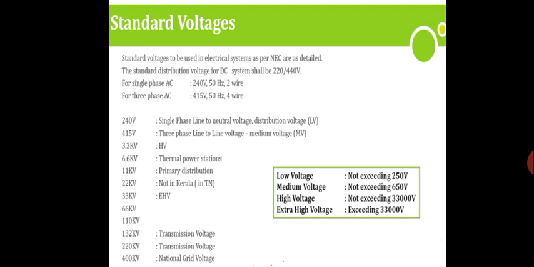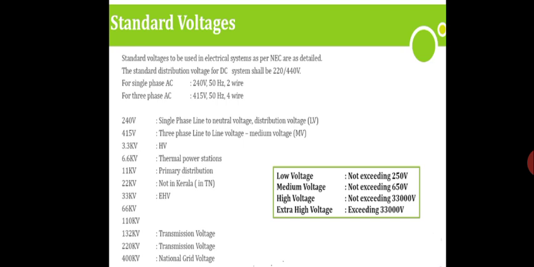33 by 11 kV is a step down substation which we usually connect to the distribution transformer. Okay, now we can have 6.6 kV, it is for thermal power stations, and 11 kV is for generating stations and for primary distribution.